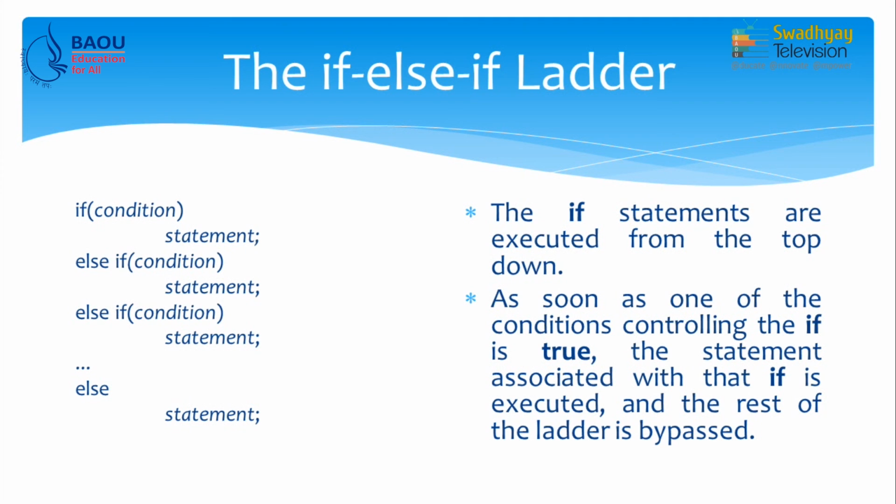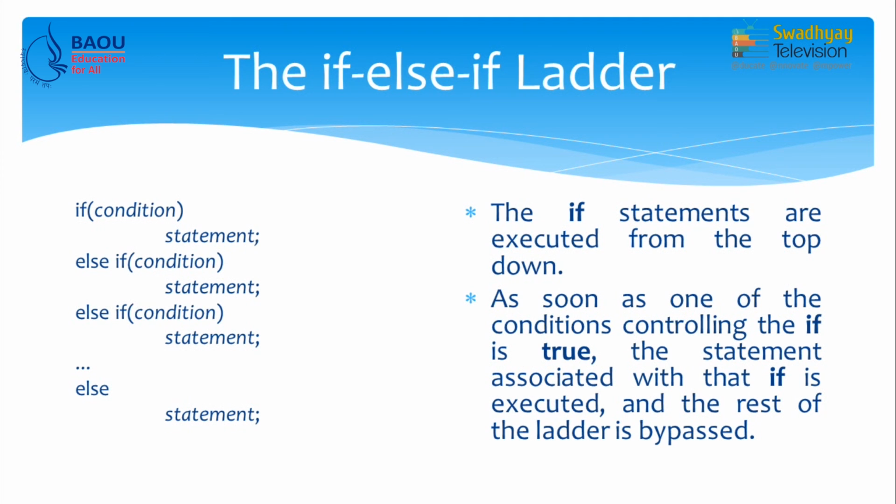If the first condition is false then the second else if condition is checked. If it is true, the statement associated with that condition is executed. If it is false, the program will check the third condition and so on. If all the conditions are false, the last else part is executed.